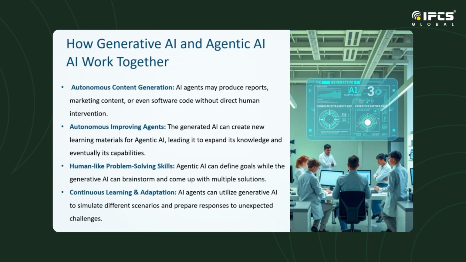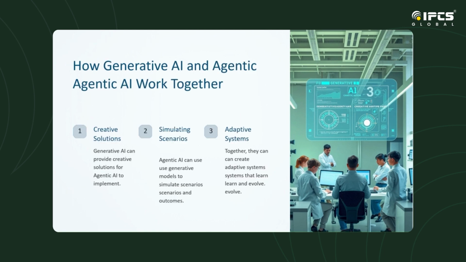And next we can discuss how generative AI and agentic AI combined work together to form AGI. So generative AI and agentic AI are not competitors. Instead, they complement each other. By working together, they create a smarter and more adaptable AI system. That is a real breakthrough towards AGI. Here is how they complement each other.